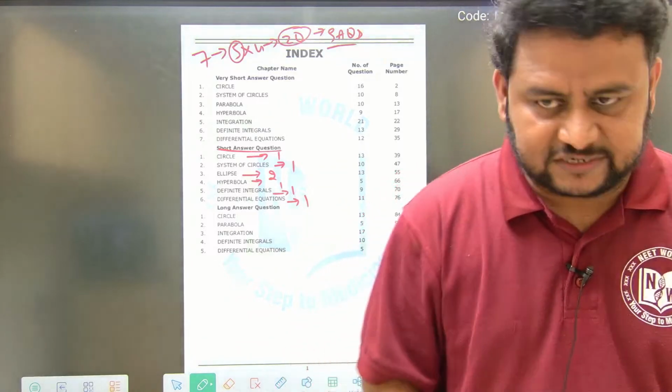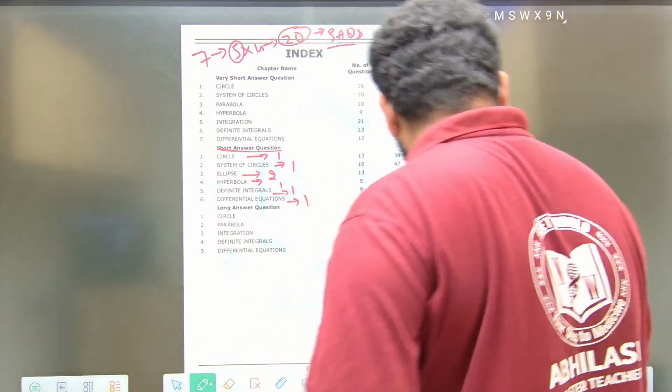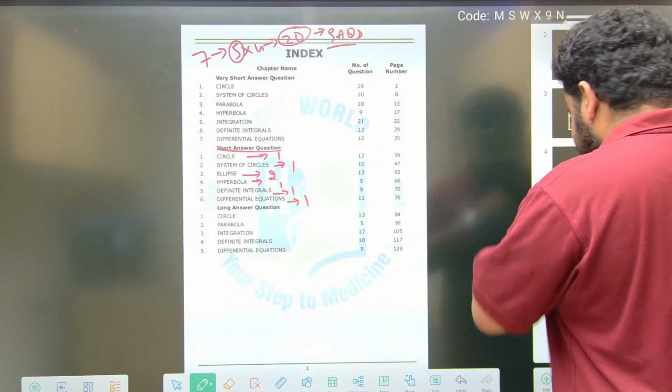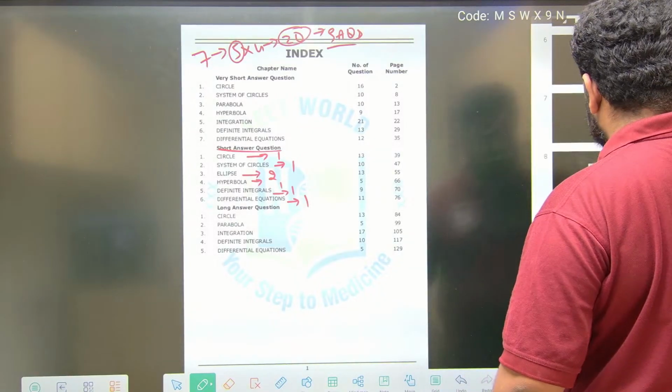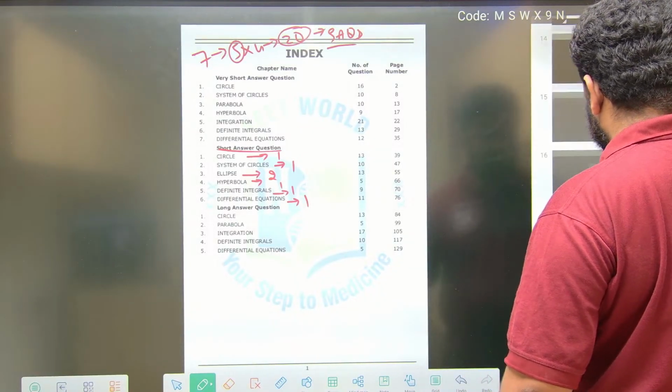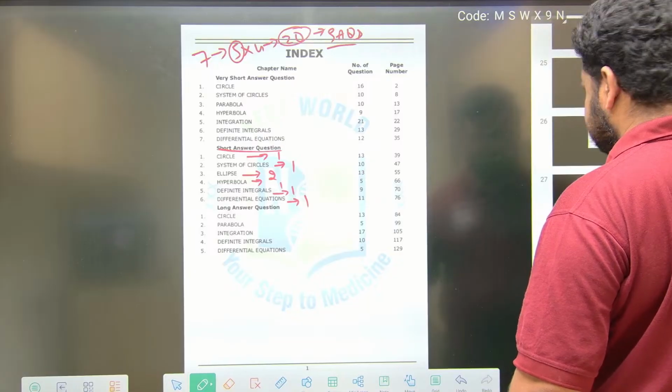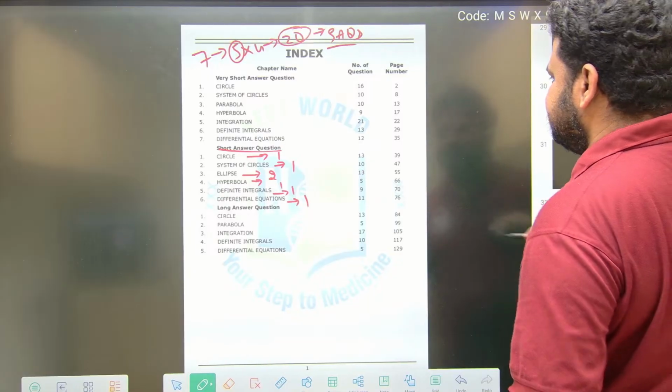So let us start, friends. Let us start with circles. What is the page number? The page number is 39.